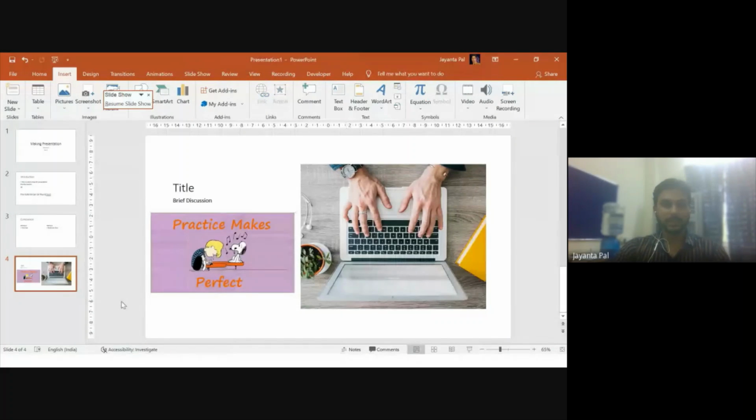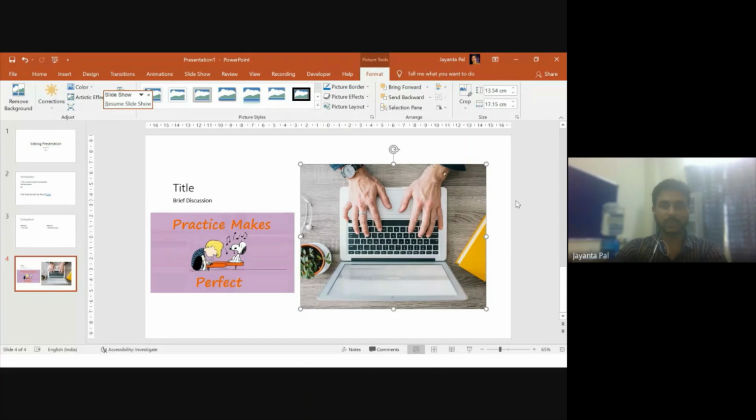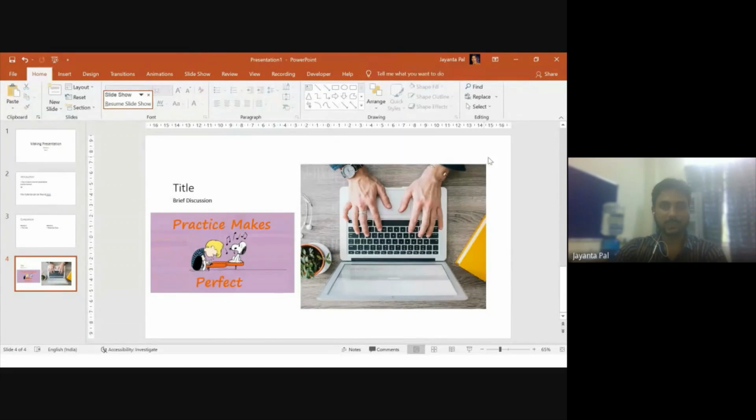Now you can change the way this image is represented. If you simply select the image or double click on it, this Format menu will come out, right? And if you deselect the image, this Format menu will not be shown.